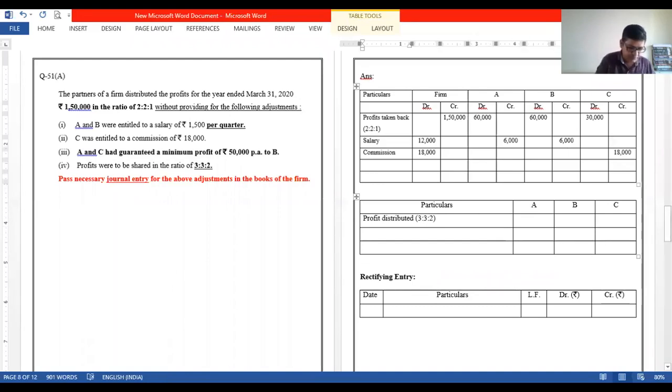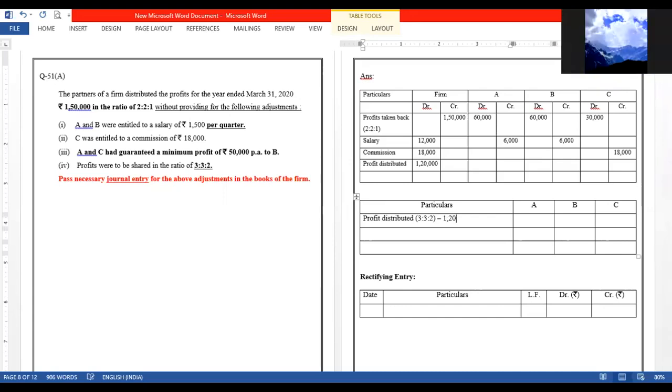Now get me the difference, please. How much will it come? Difference over here, 1,50,000 minus 30, that's 1,20,000. Okay? 1,20,000 I want you to share in the ratio of 3:2. Divide by 8, 15, 45. 45,000, 45,000, 30,000. 45, 45 and 30. Okay, this is the distribution of profit.